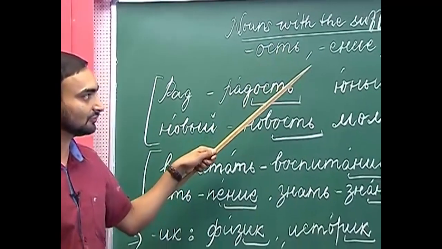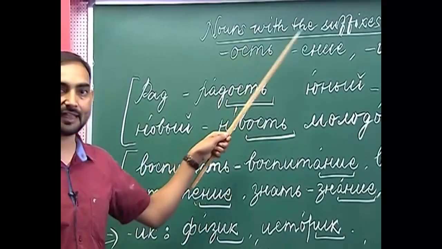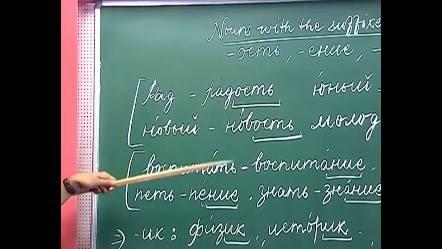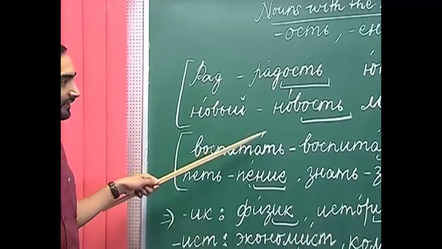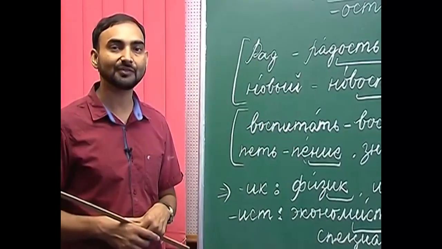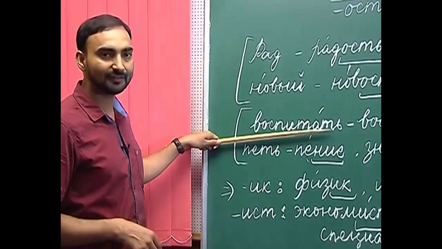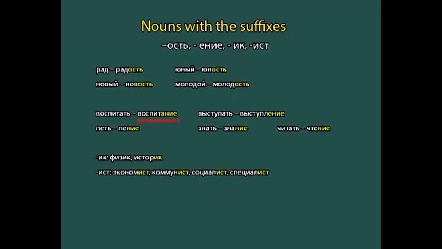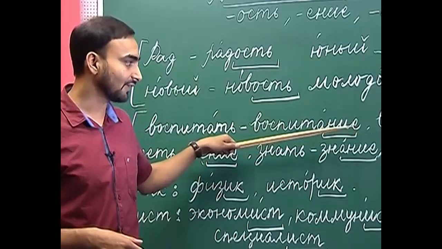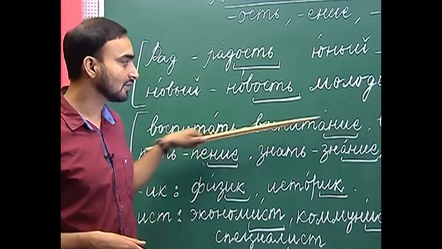Now come the nouns with the suffix -yenie. Nouns with the suffix -yenie are generally derived from the infinitive form of verbs. For example, vospitat. Vospitat is to educate, and from vospitat we derive the noun vospitanie. So, we are adding the suffix -anie.